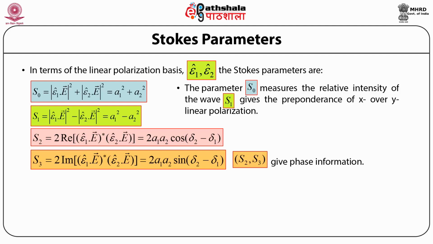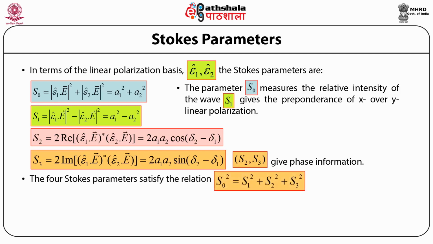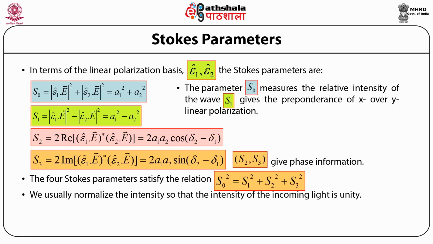Here it is important to note that the Stokes parameters S subscript 2 and S subscript 3 give us the phase information, and the four Stokes parameters satisfy the relation S subscript 0 square is equal to S subscript 1 square plus S subscript 2 square plus S subscript 3 square. And we usually normalize the intensity so that the intensity of the incoming light is unity.